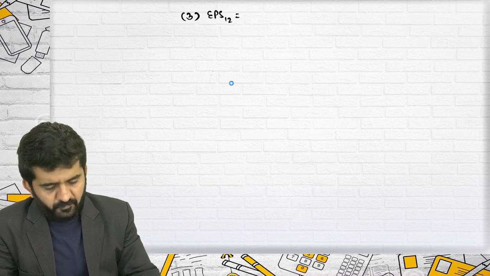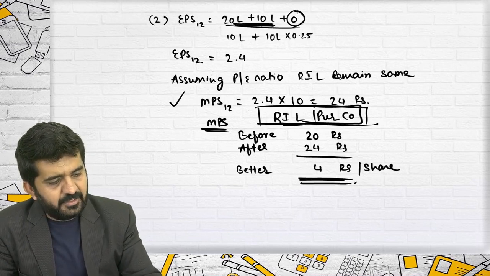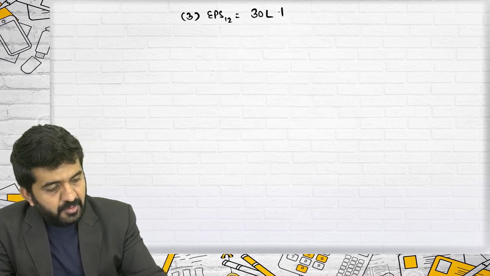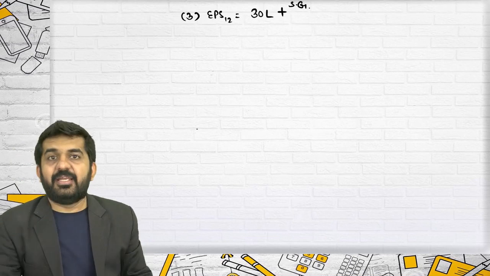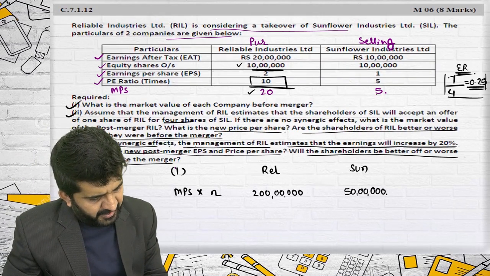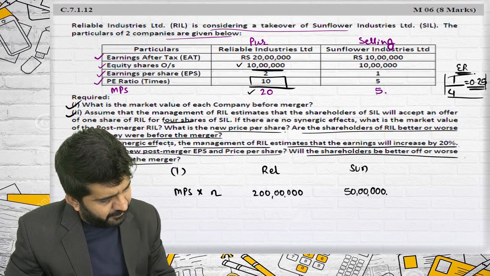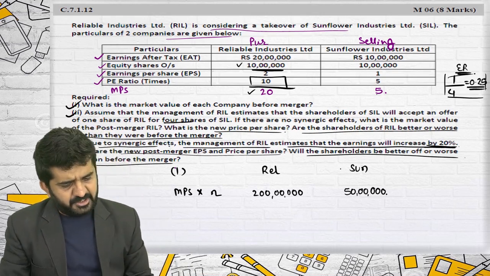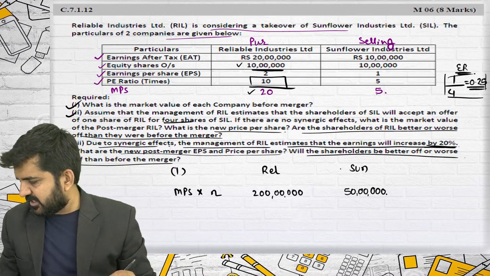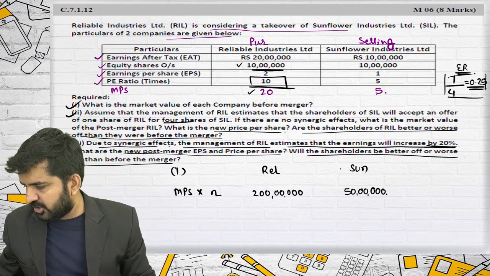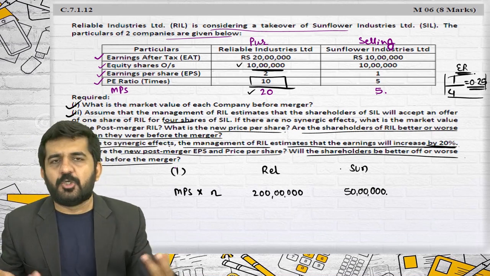EPS 1-2 will be 30 lakhs, the earnings of both the companies, plus synergic gain. What is the synergic gain? They are saying that due to the synergic effect, the management of RIL estimates that earnings will increase by 20%. Have they taken 20% only of RIL or of the merged entity? They have taken it of the merged entity, and it is logical to do so.